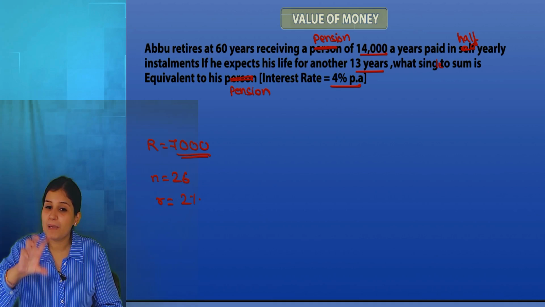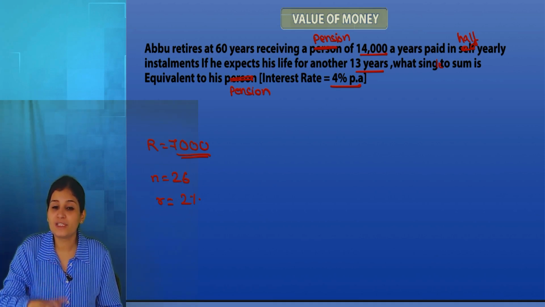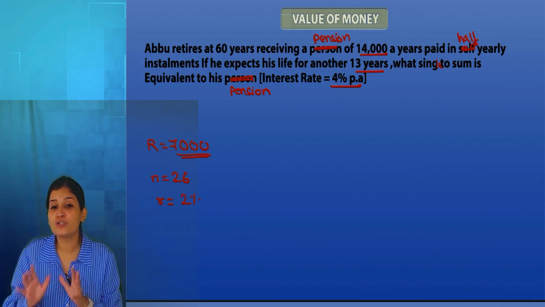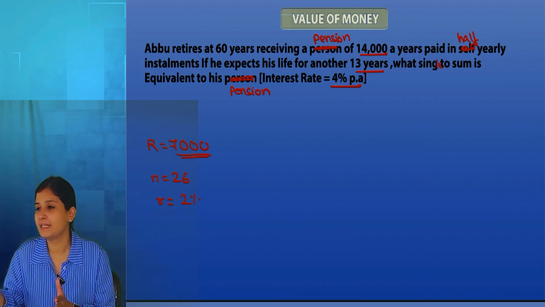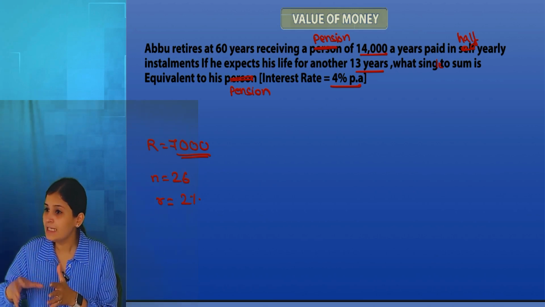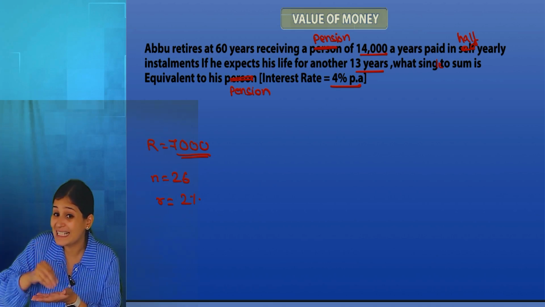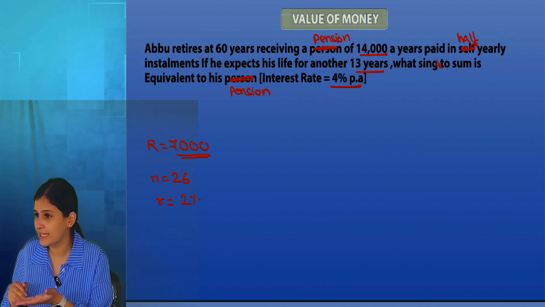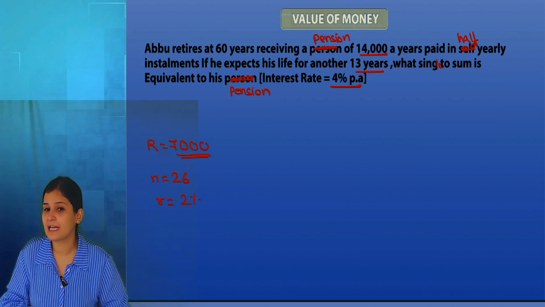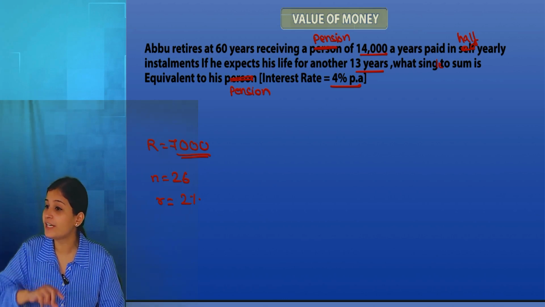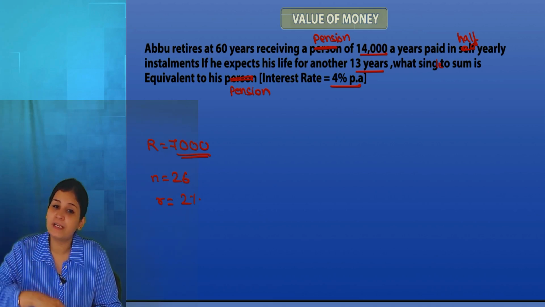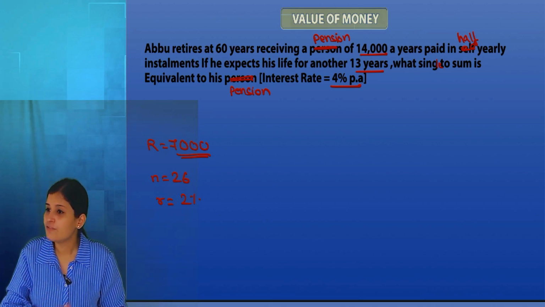Instead of that, you pay me an equivalent amount today, so that I can use that single sum to open a business or do something with it. I don't want 7,000 rupees every month. What I want is an equivalent amount, not the exact value, because inflation is also there and interest is also getting added. You find, at today's market rate, the amount equivalent to all those payments you are about to give me for 13 years, and give me that one payment today, so that I can use it for my purpose.